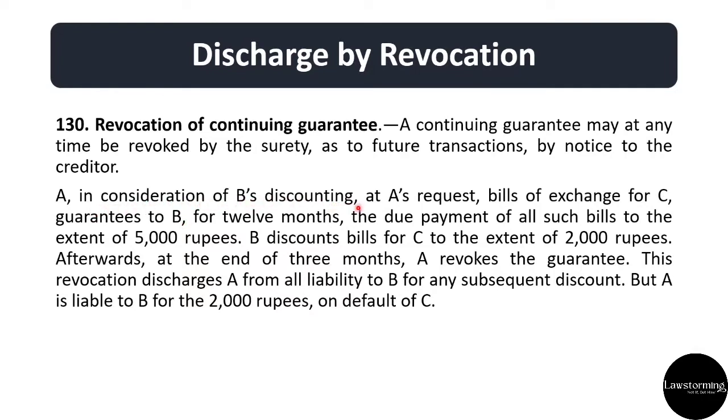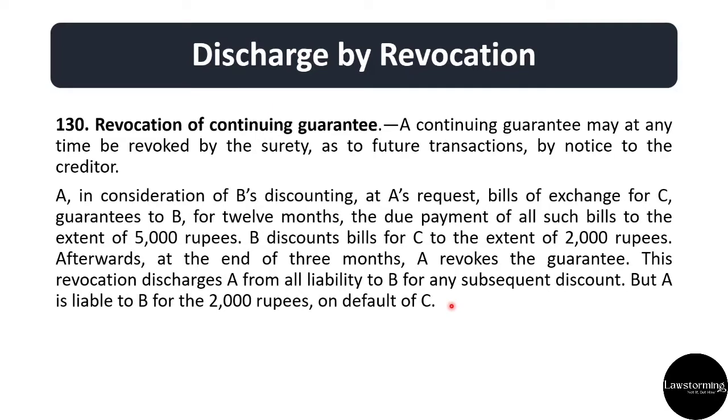Now this discounting of bill of exchange is consideration for the surety. Now B discounts bill of exchange to the extent of 2,000 rupees. Afterwards, at the end of 3 months, A revokes the guarantee. Now this revocation discharges A for all liability to B for any subsequent discounts. But A will be liable to B for 2,000 rupees if C defaults.